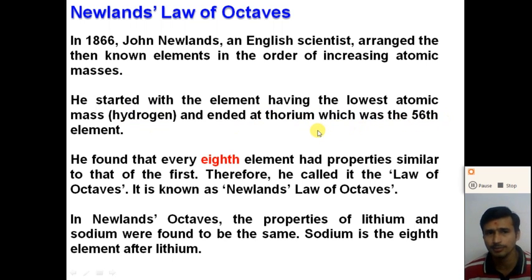So at the time of Newlands, 56 elements were known, right? He started with hydrogen and ended with thorium, the 56th element, right?